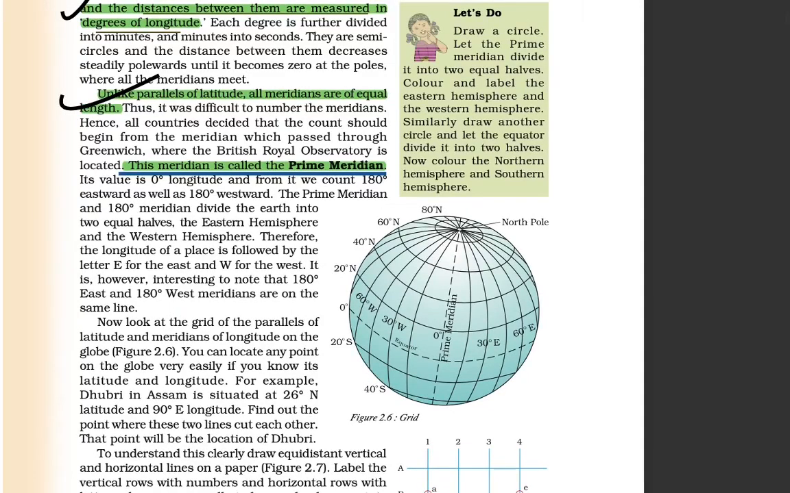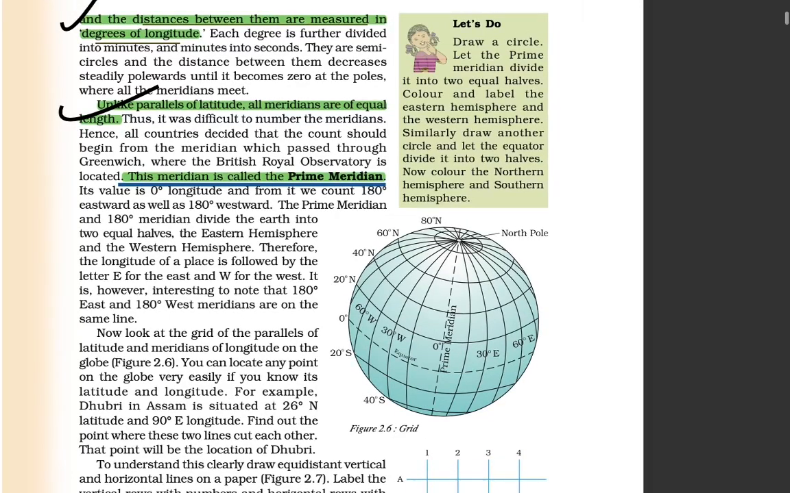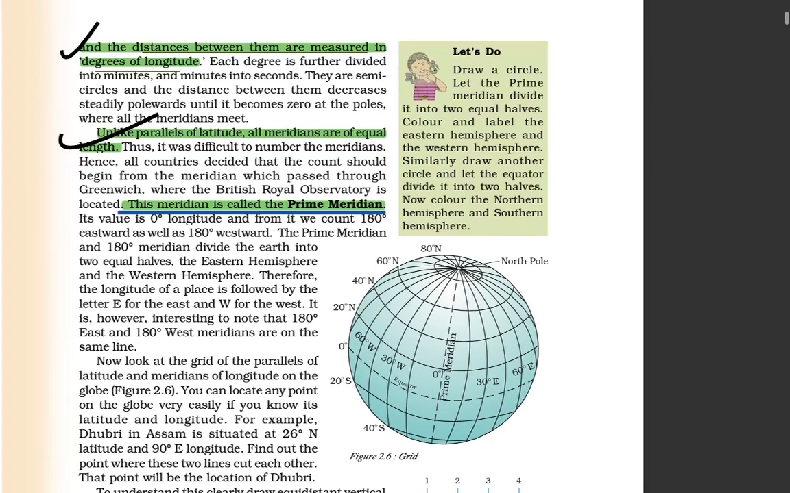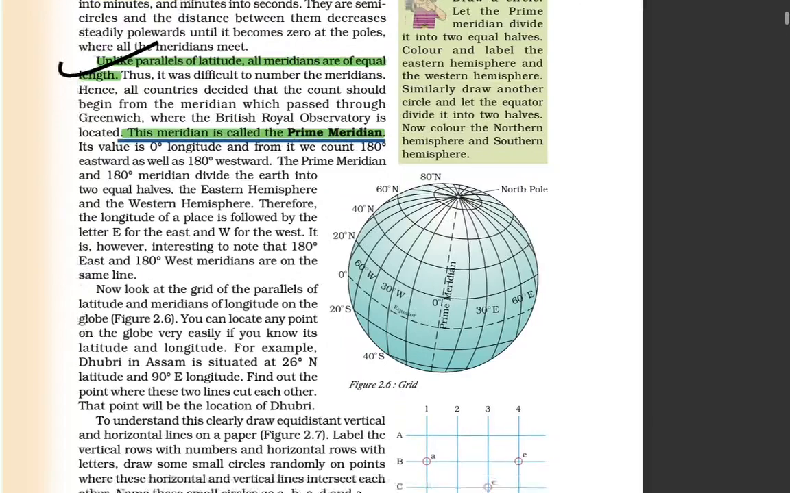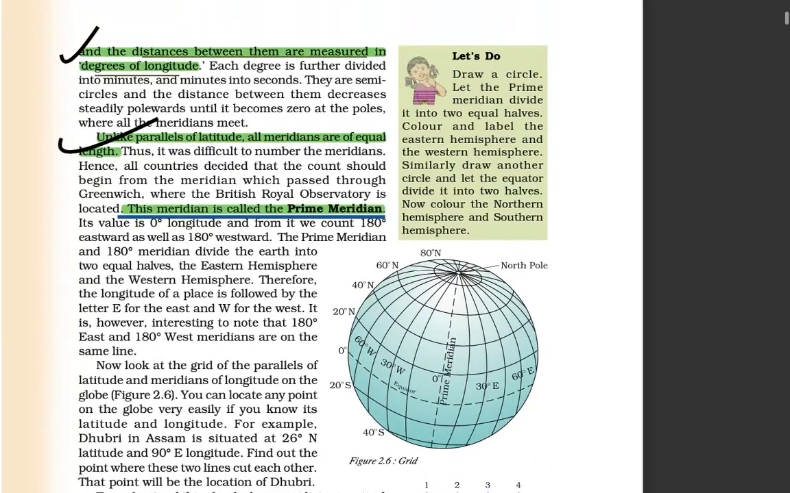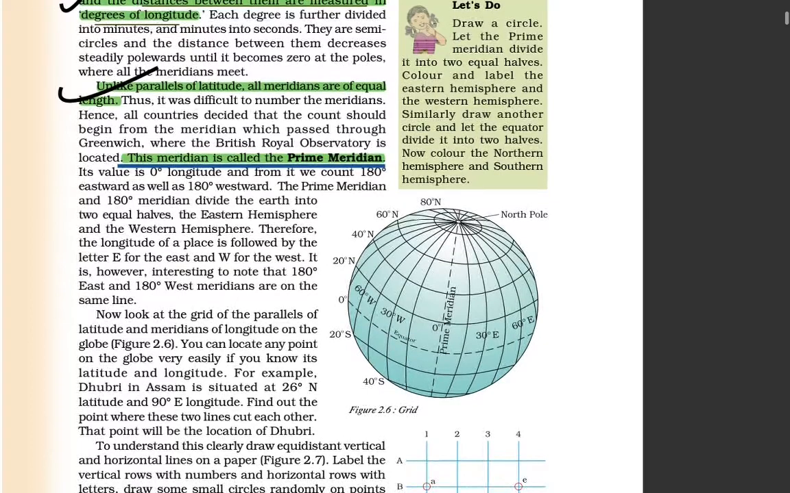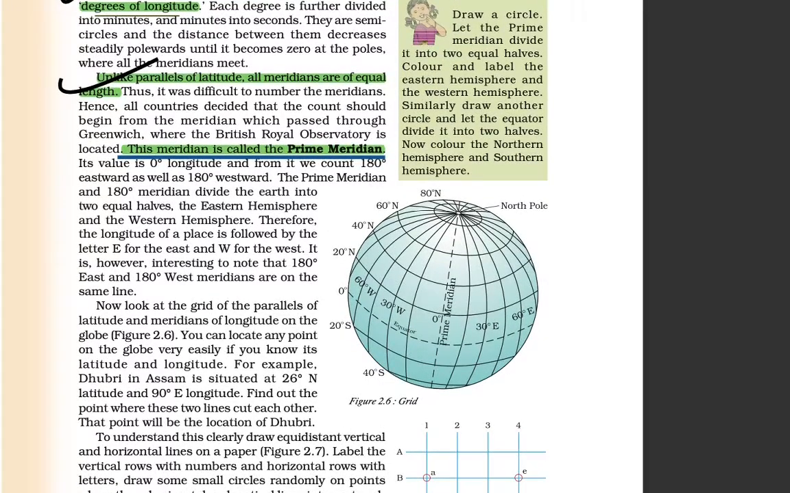They are semicircles because they divide the earth into two equal halves. Every longitude divides the earth into two equal halves itself. Now we have this semicircle, and the distance between them decreases steadily towards the pole.